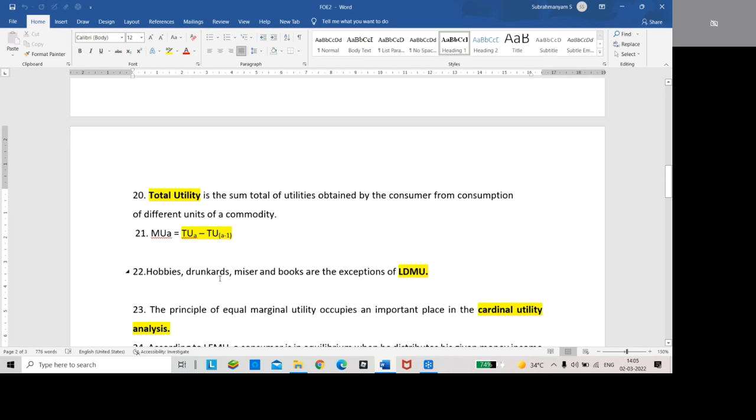Drunkards: he is consuming more and more alcohol, his satisfaction is increasing and his marginal utility is also increasing. That means an exception of LDMU. Money is there: by getting more and more money, his greed increases, his satisfaction increases, his marginal utility increases. That also comes under the exception of LDMU. Books: by reading books, our knowledge will increase. That means marginal utility or satisfaction is increasing. So it comes under exception of LDMU.